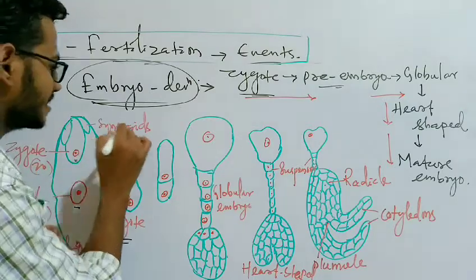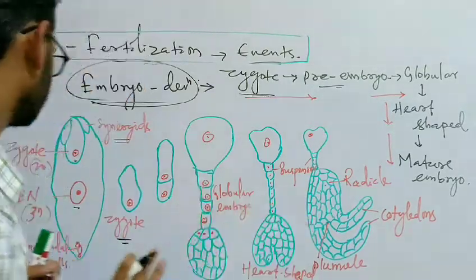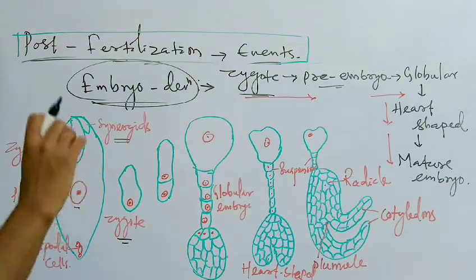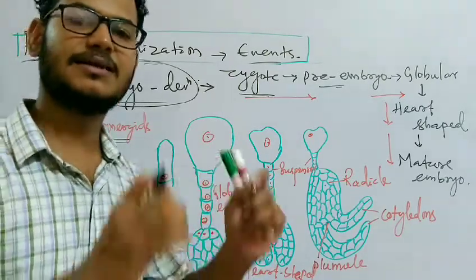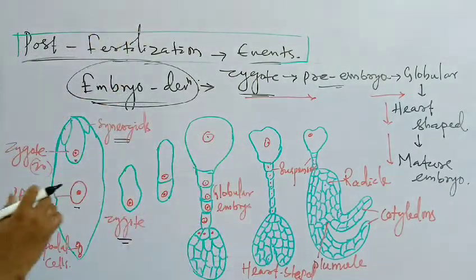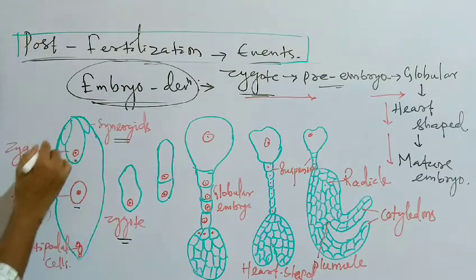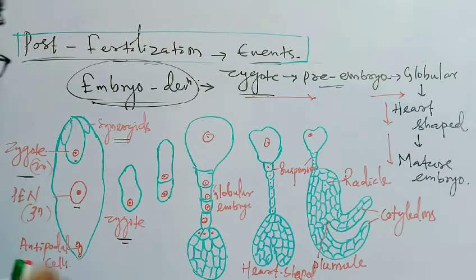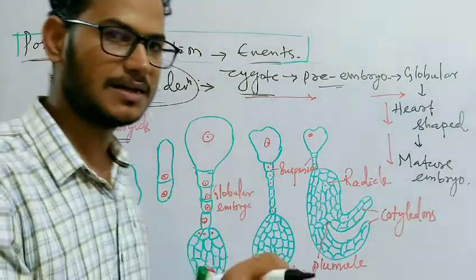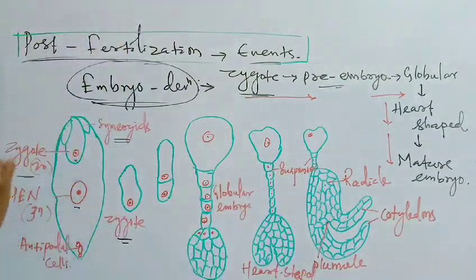Now the synergids start to degenerate. They have no work now, so they degenerate, and the zygote becomes a larger cell, the result of the syngamy between the male pronucleus and the egg cell.